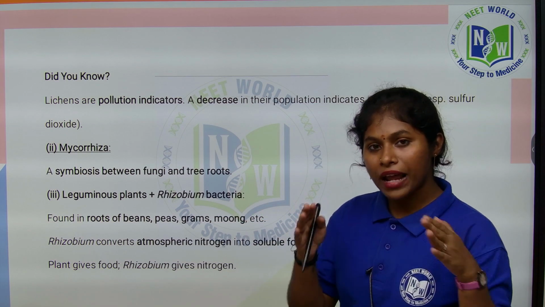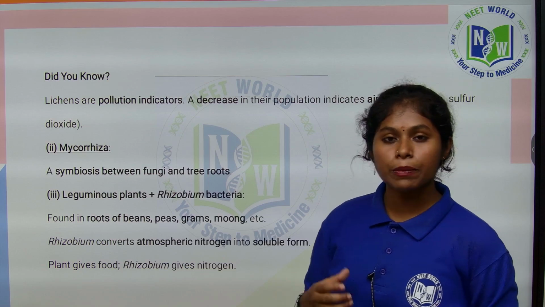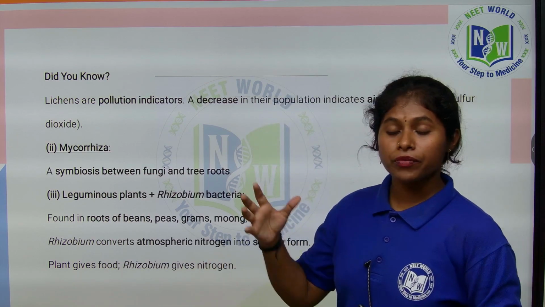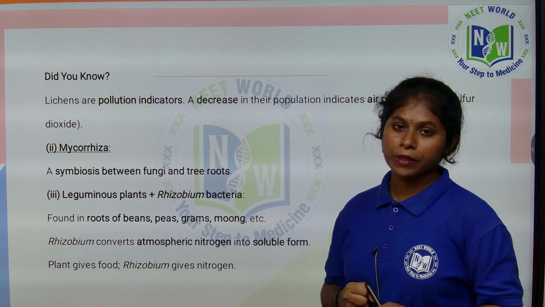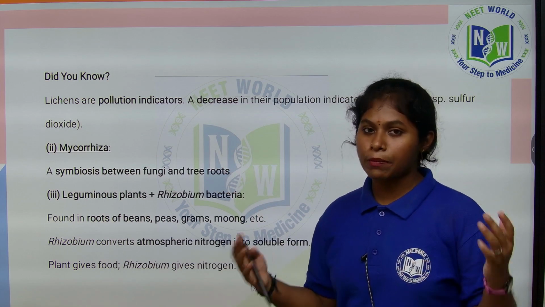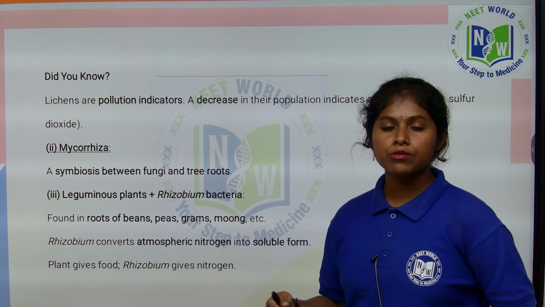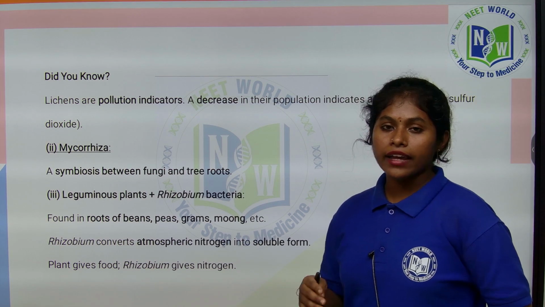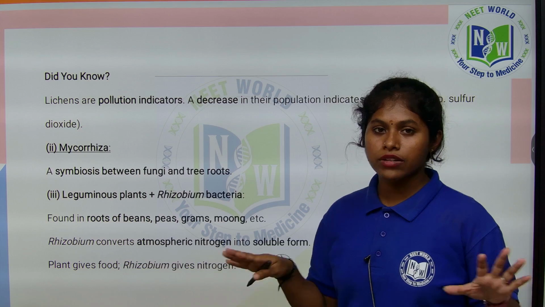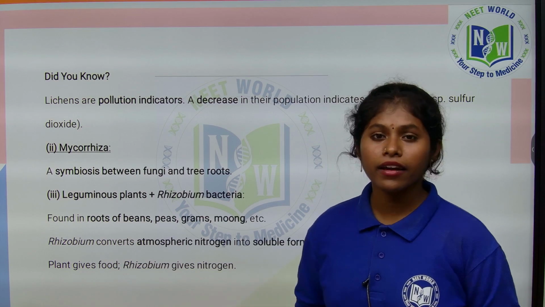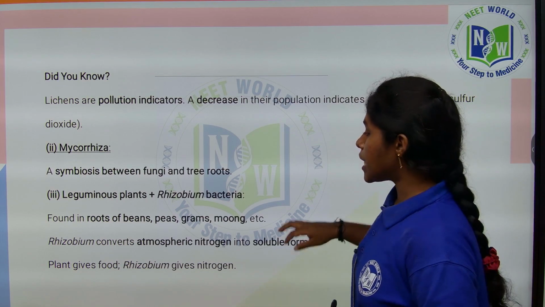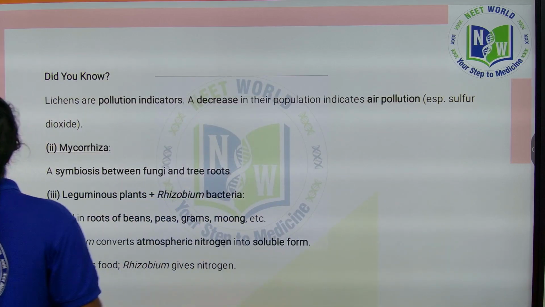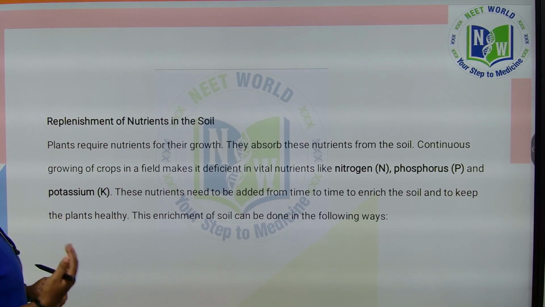In these plants, the root nodules have the presence of Rhizobium bacteria. It can fix nitrogen from the atmosphere. We plants don't have that mechanism, but the bacteria have that mechanism to fix nitrogen. Whatever amount of nitrogen is required by the plant, it will fix it. Again through the roots it will enrich the soil with nitrogen. So the staple foods like wheat and rice need more nitrogen. So this is how the replenishment happens in the crops, right.